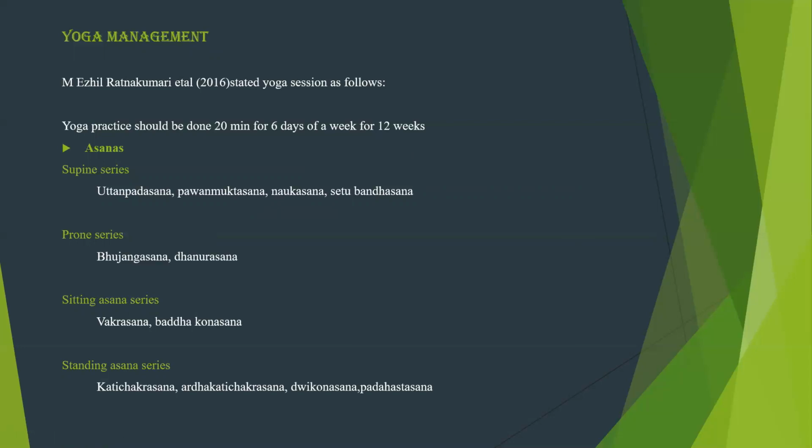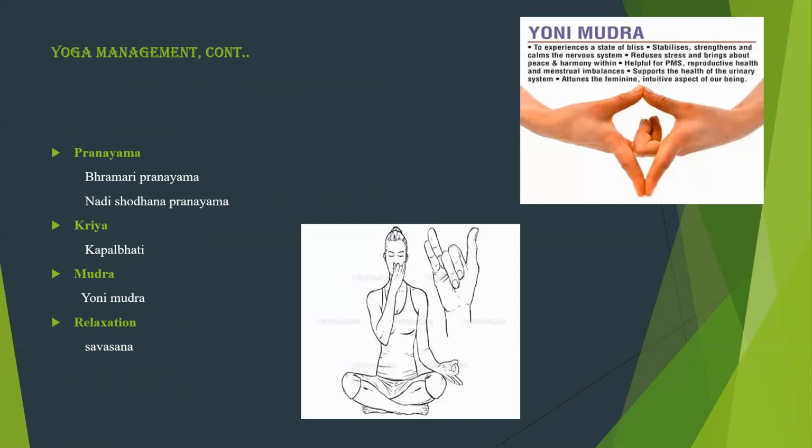Prone series include Bhujangasana, Dhanurasana. Sitting series include Vakrasana, Baddha Konasana. Standing series include Kati Chakrasana, Ardha Kati Chakrasana, Dvikonasana, and Padahastasana. Next slide. Along with the asanas, pranayama should also be practiced for beneficial effect.